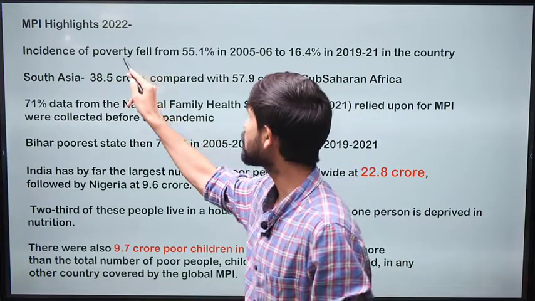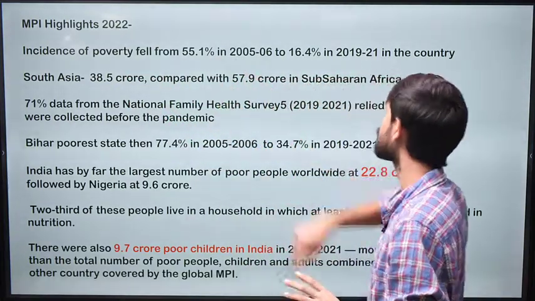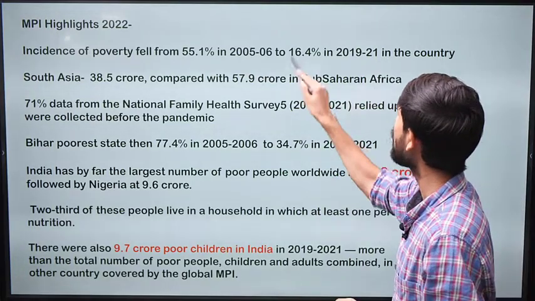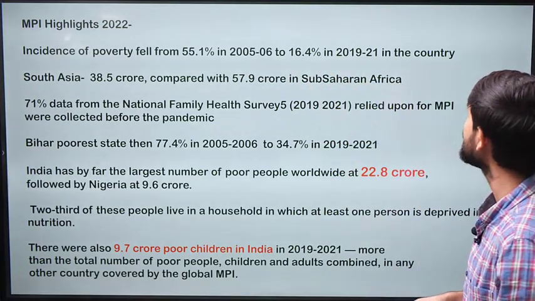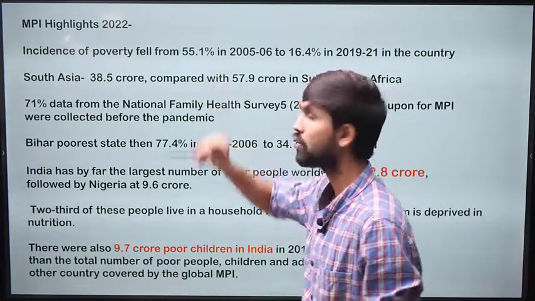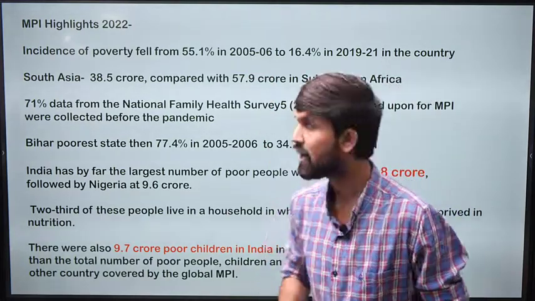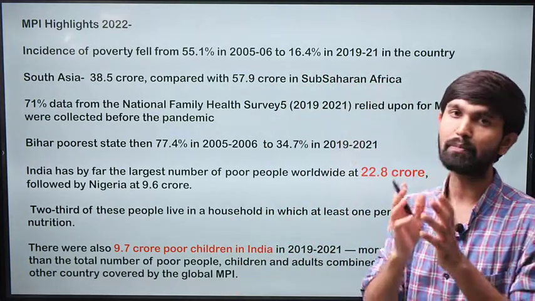The incidence of poverty fell from 55.1% in the 2005-2006 time period to 16.4% in 2019-2021, which would mean that if 55% of the people were poor in India in 2005-2006, now 16.4% are poor.